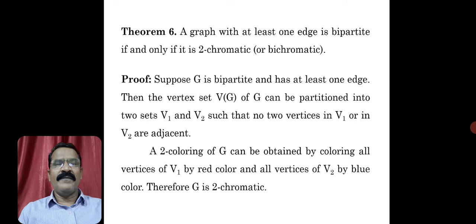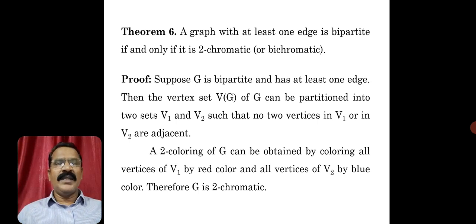A two coloring of G can be obtained because we assign one color to one of the vertices in one set, and one edge is joining exactly one vertex of one set to a vertex of the other set. Once you assign color 1 to a vertex in one set, color 2 is used for the vertices of the second set, but none of the vertices in the same set are adjacent. It implies that the graph is definitely a two coloring graph.